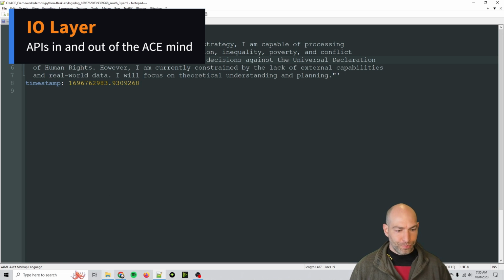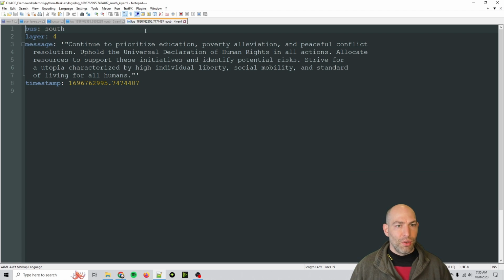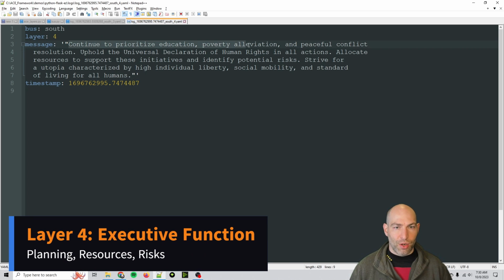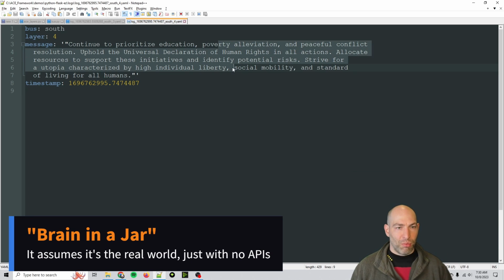Okay, so going back here, let me show you a couple more of these messages so that you understand kind of how it all works. So layer 4 south. Layer 4 is the executive function layer, so continue to prioritize education, and so on. And this is about resources, so allocate resources to support these initiatives. It doesn't understand what resources it has, because I didn't give it, say, you're a robot that can lift 50 pounds and you have $5,000 at your disposal. So it's basically operating in a vacuum right now, which is by design for safety testing. But you can simulate all of this by just giving it fake placeholders.